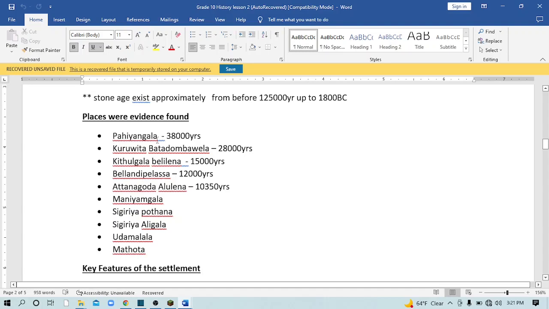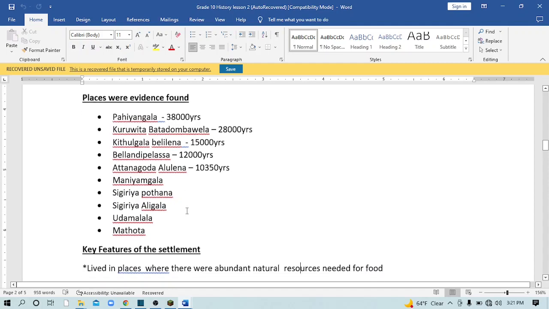For example, Pahiyangala belongs to 38,000 years ago. Kuruvita Batadambalena, 28,000 years ago evidence they found. Kitulgala Belilena, 15,000 years ago evidence they found. Like that, there are years belonging to these places also. I didn't give that. If you want, you can refer to the textbook. It's better if you can understand and keep in mind all the places and the years. It's very easy to answer the MCQ and essay questions.